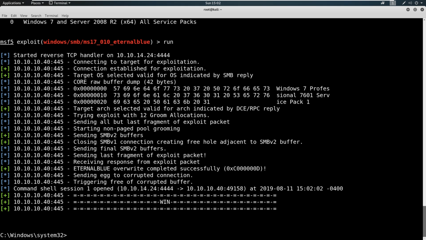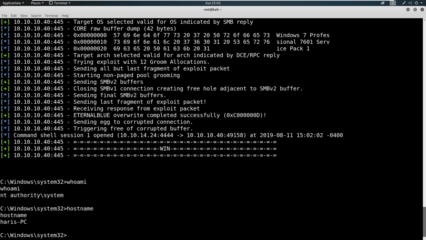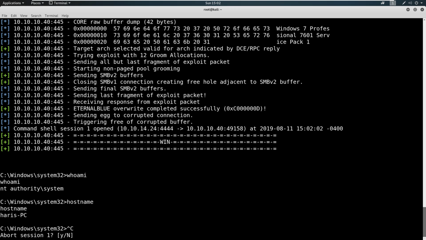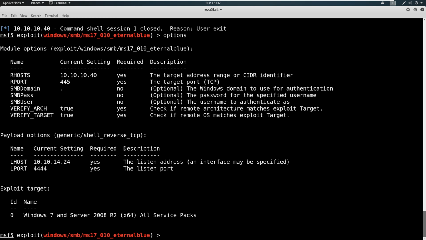So we have a command shell. We could say, who am I? And we are authority system on the host name of Harris PC. Not bad, this is pretty good. We can improve this, I believe. So let's go ahead and hit yes, abort session. Control C and then abort the session. We'll close the shell. Let's type in options again.